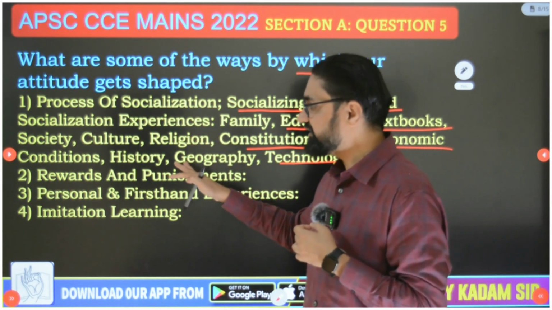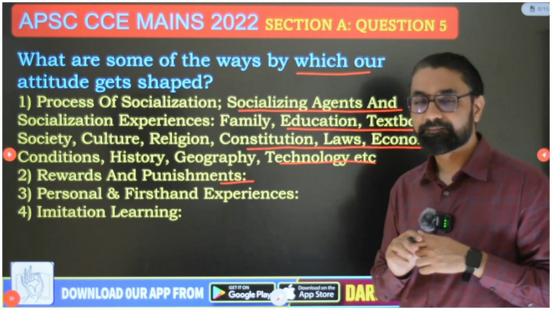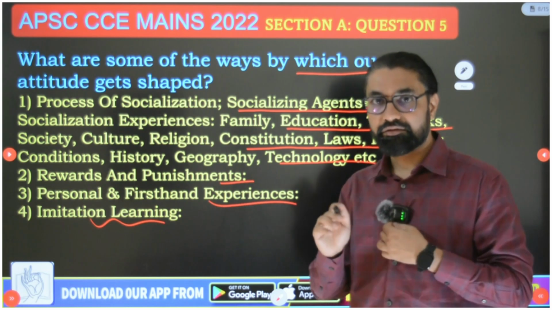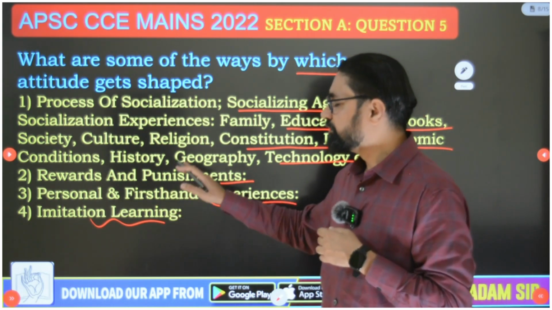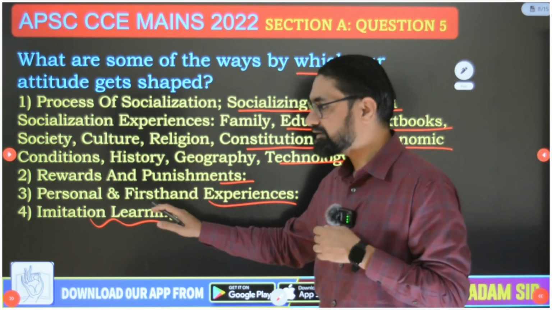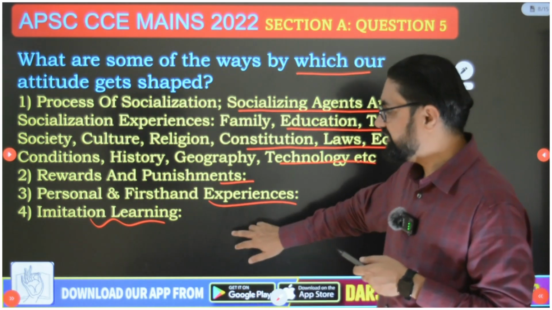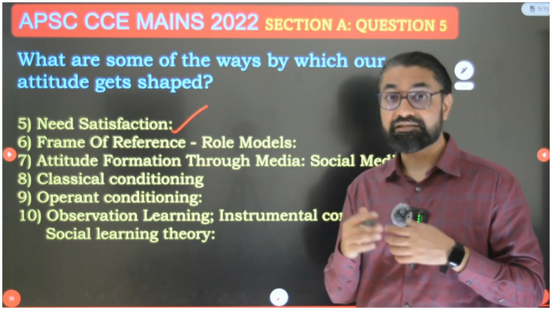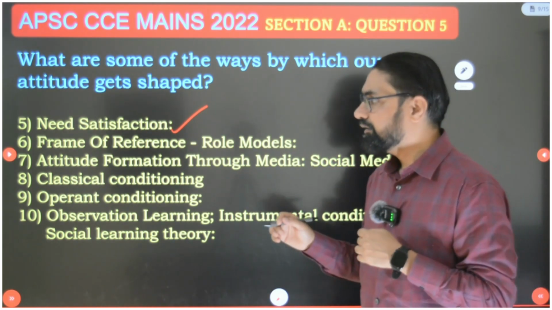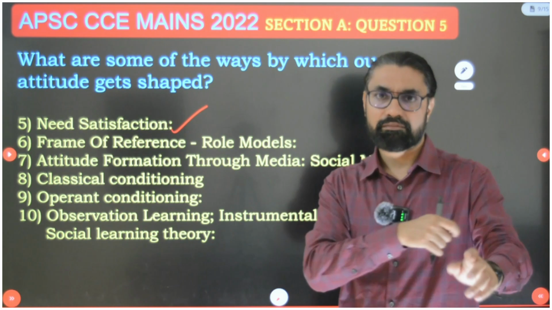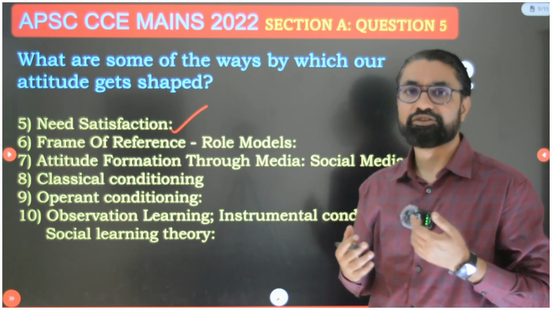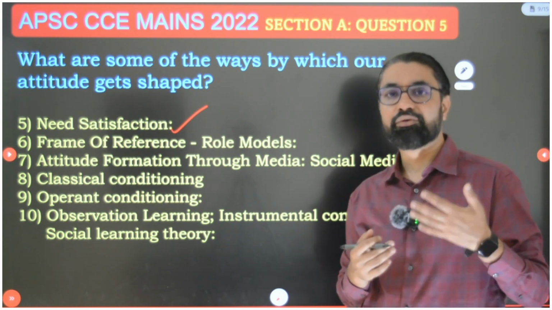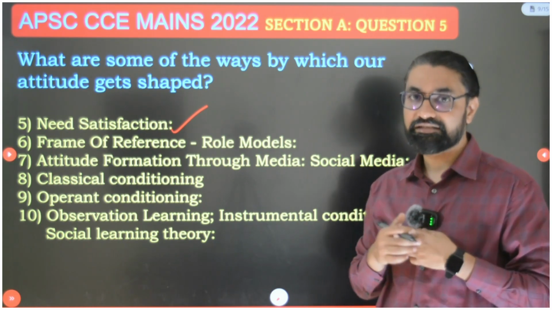And so what are these other points? Rewards and punishments, personal first-hand experiences. Then Piaget, one psychologist, gave the theory of imitation learning. So through rewards and punishment, personal first-hand experiences, and imitation learning, we shape our attitude. Then need satisfaction is a mechanism by which our attitude gets shaped. For example, if the person you are in a relationship with satisfies your needs, psychological, cognitive, etc., you will develop a positive attitude and you will continue in the relationship for long. So need satisfaction is one theory.